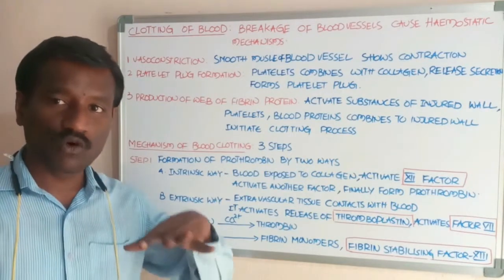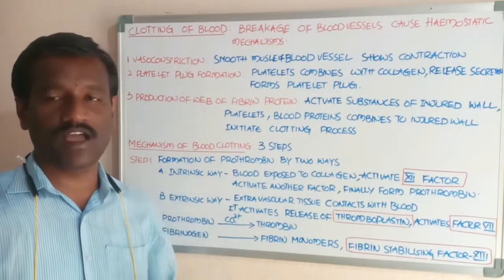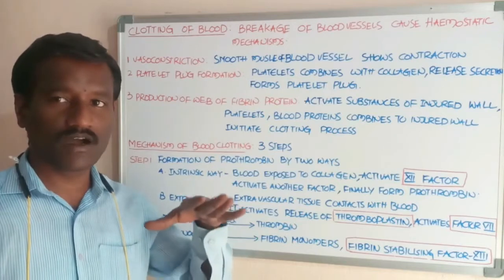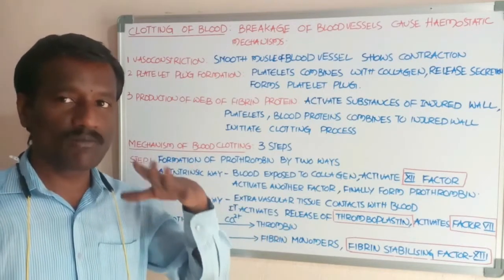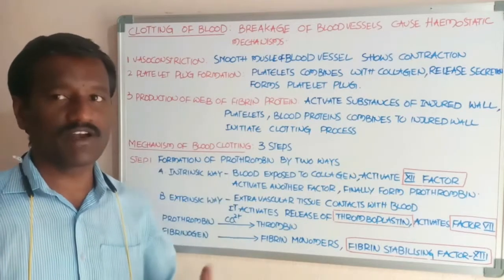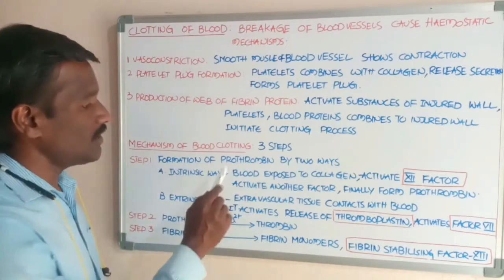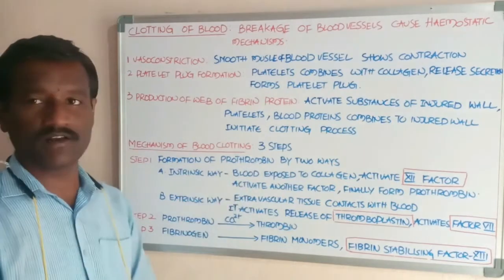After many chemical reactions occur in the blood at the region of the injured blood vessel, breakage of the blood vessel, finally it forms the prothrombin.